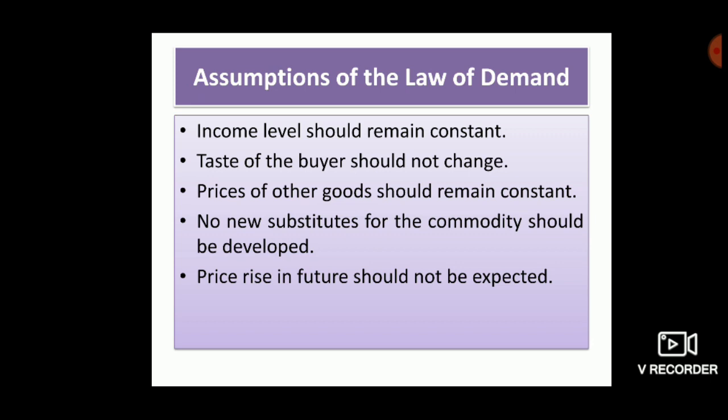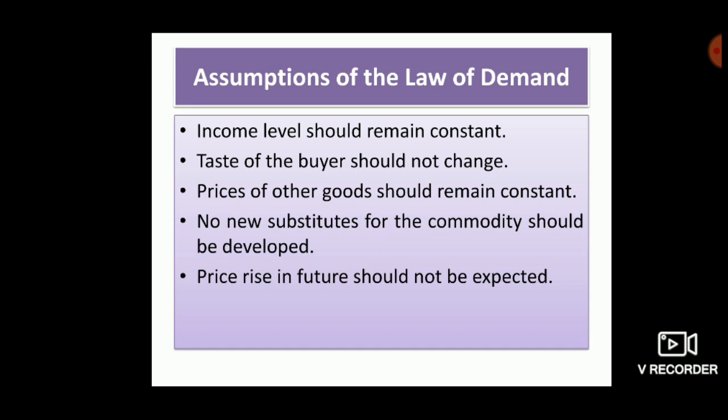Next assumption is no new substitute for the commodity should be developed. These are two different points. Third assumption explains the concept price of other goods should remain constant.